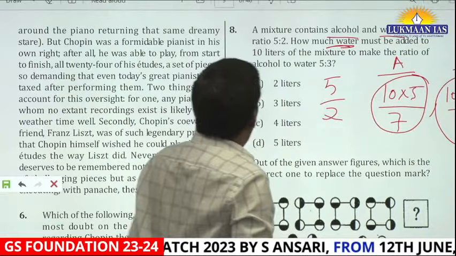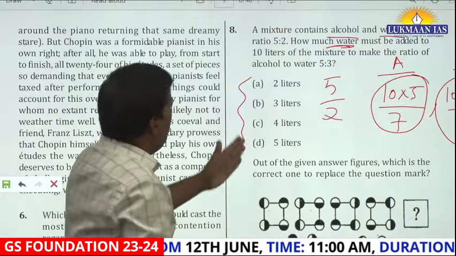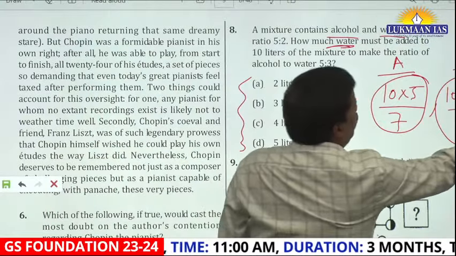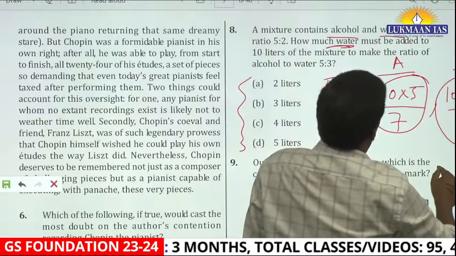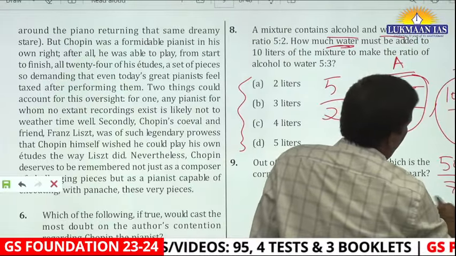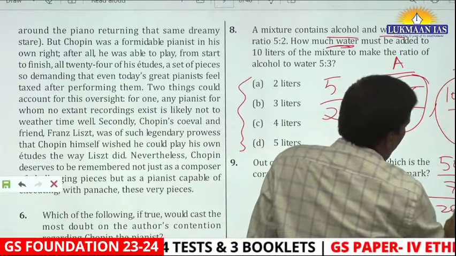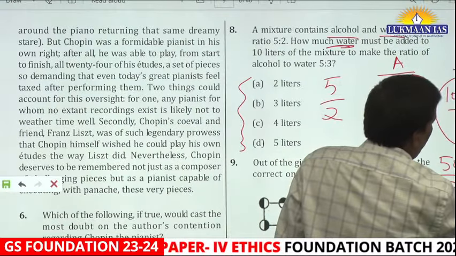And when you see the options, let's say you add something. So it is now 50/7 divided by 20/7 plus something. This has to be 5/3.